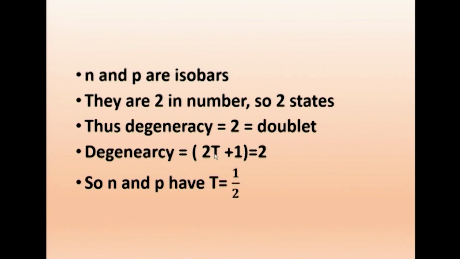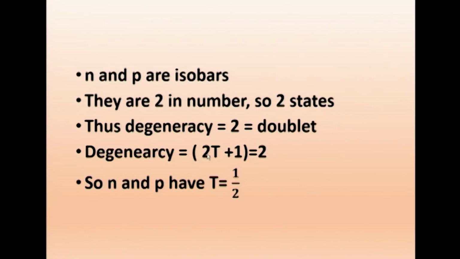Even in atomic physics, 2L plus 1 will give you the number of states. Suppose L equal to 1, it can have plus 1, minus 1, 0. If L equal to 2, it can have plus 2, minus 2, and plus 1, minus 1, 0. So these are the states. Therefore we can write 2T plus 1, including 0, as the number of states.